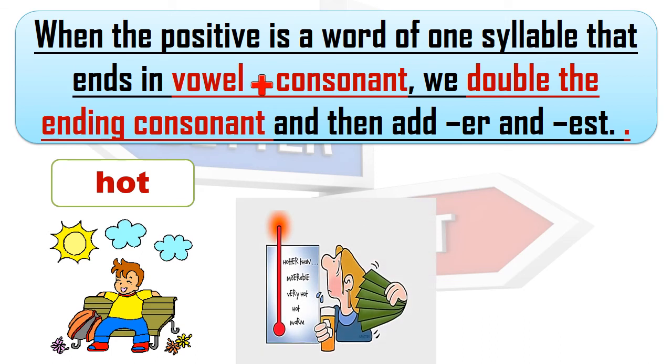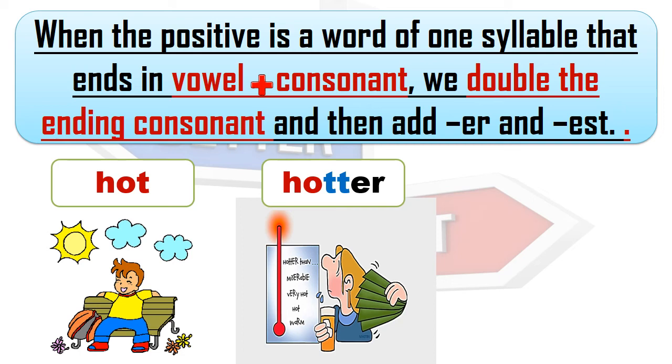Now the degree has been increased. It is more hot than yesterday. So we can say it is hotter today. Hotter. See the word H-O-T. We have doubled the ending consonant. So it was a T consonant over here and we have added one more T. And then ER. Hot, hotter.